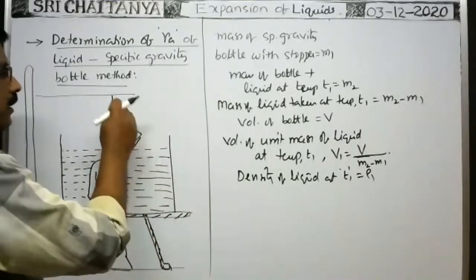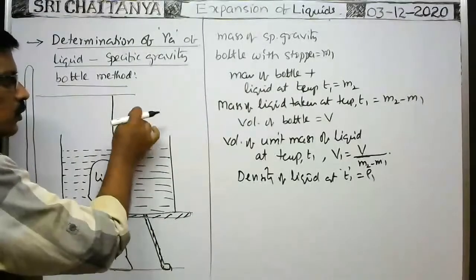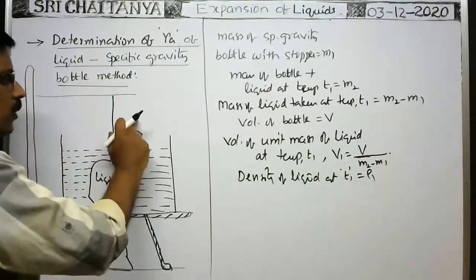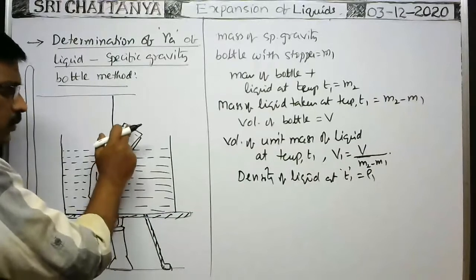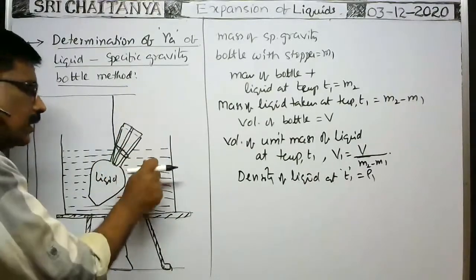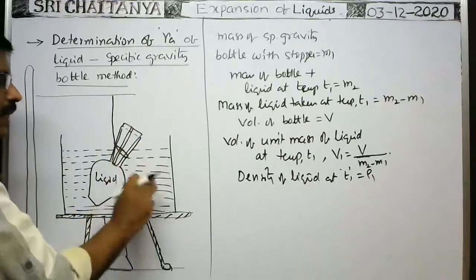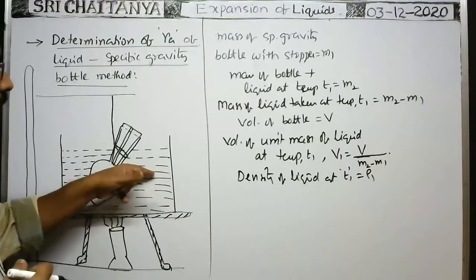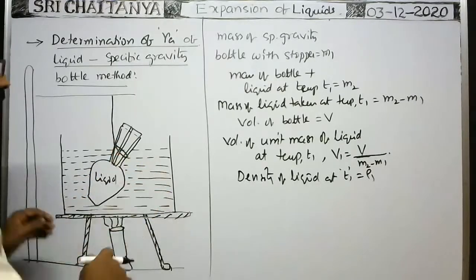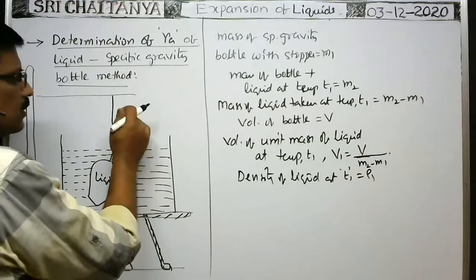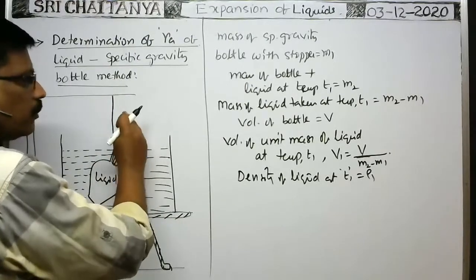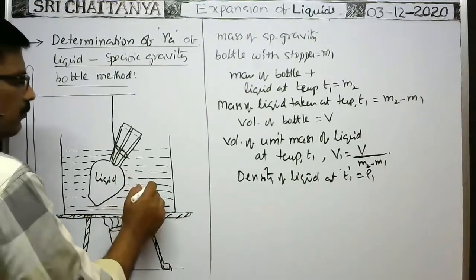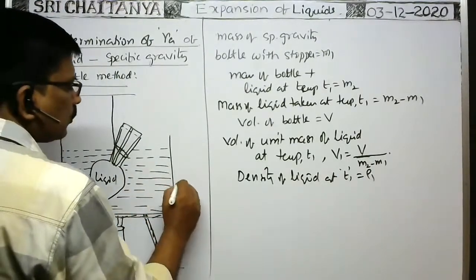By means of blotting paper, we have to remove the drops which come out through the stopper frequently. We have to see that the liquid oozes out drop by drop through the stopper of the bottle. It should not fall into the liquid or water in the beaker. Suppose this liquid falls into the water in the beaker, the boiling point of that water or liquid may be changed. That's why the liquid oozing out through this stopper should be removed continuously by means of blotting paper. Okay. So in this way, you heat the water in the beaker up to a temperature T2.